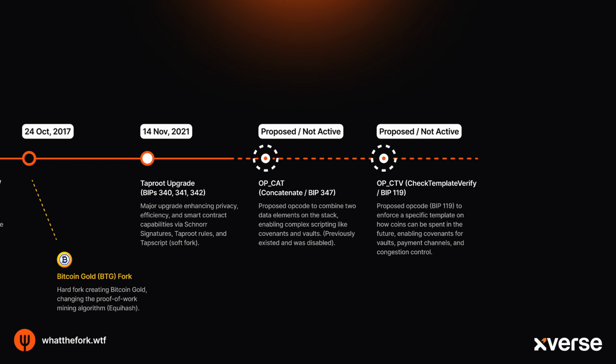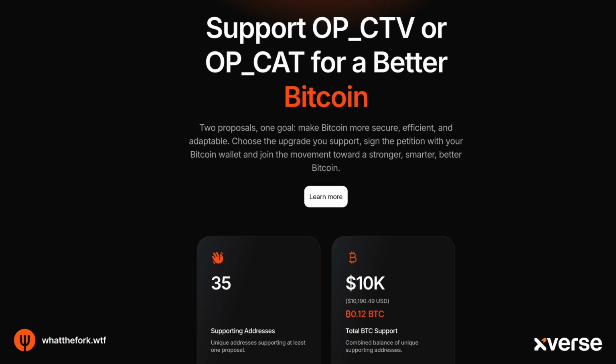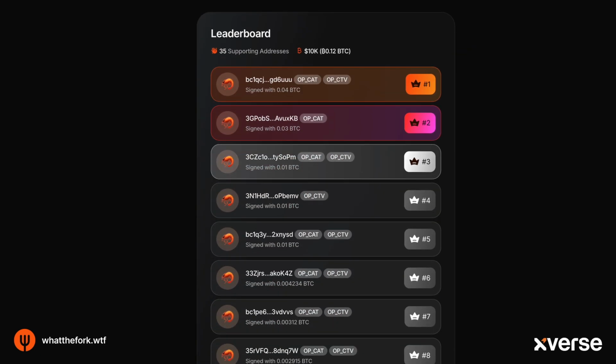Now, the last two that I'm going to talk about, OpCat and OpCTV, they actually haven't been introduced yet. If you want to signal your support and sign a message, head to whatthefork.wtf, where the Bitcoin developers can see how many people are actually interested in these upgrades.